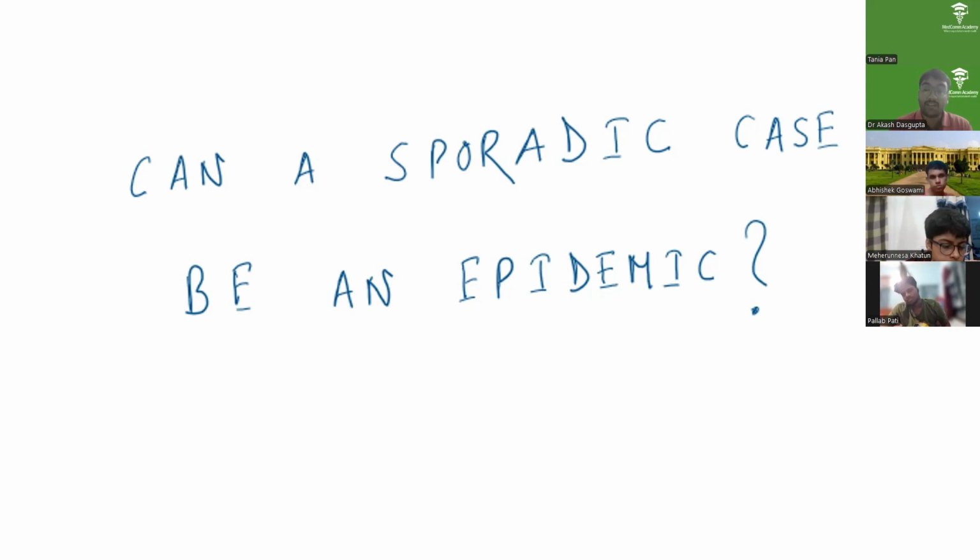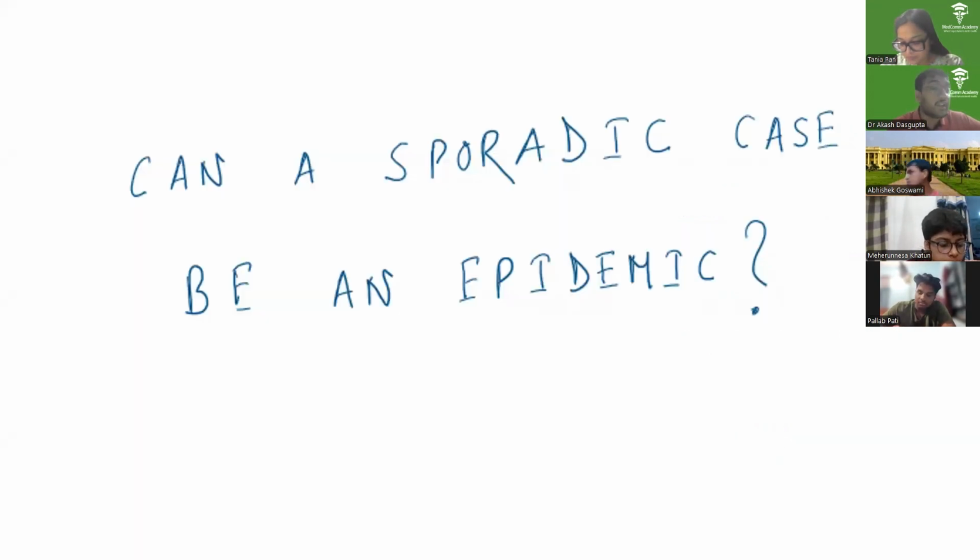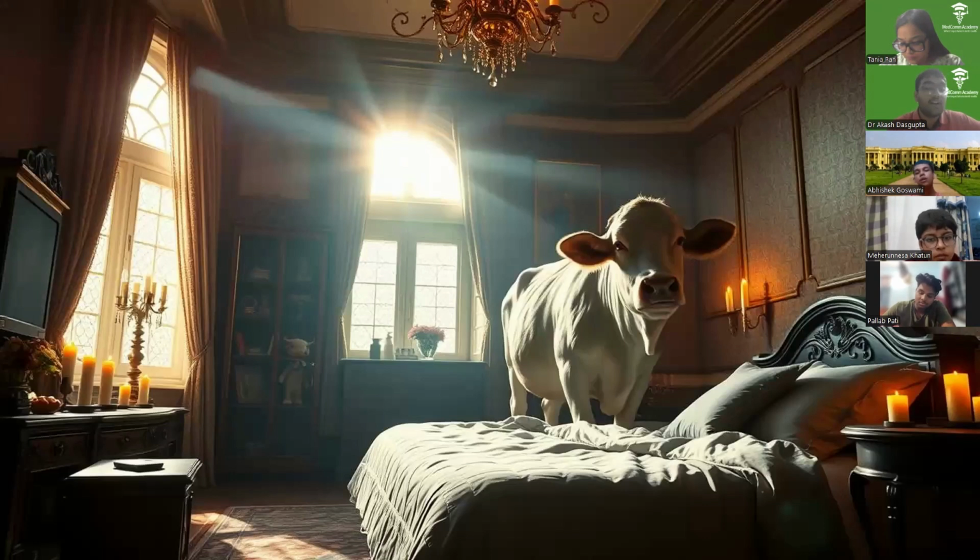So what I said, what is epidemic? Epidemic is if the occurrence is more than 2 standard deviations above the mean. What if the mean is 0? What if the mean and SD of the last 3 years is 0? Then even 1 is greater than 2 standard deviations away from the mean. So even a sporadic case can be an epidemic, and the answer to this story is a cow in the bedroom.